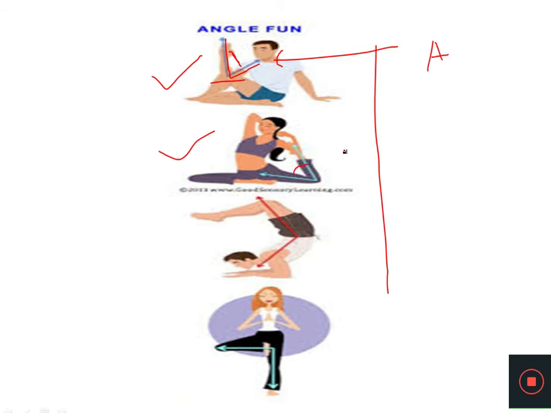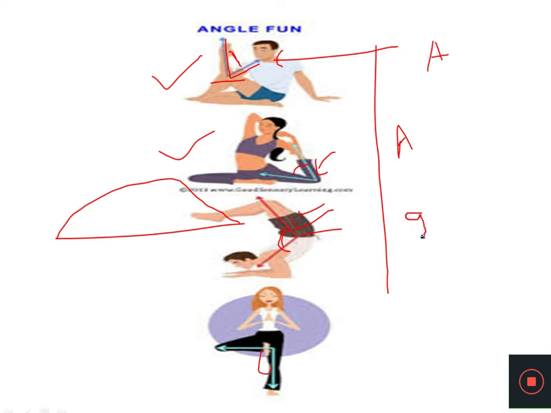Here also this angle is an acute angle because the degree or the measurement between these two rays is less than the right angle. Here you can see this is one kind of angle and this is again another kind of angle. This angle looks like an acute angle, or you could say an obtuse angle, but when you measure it using the protractor, you will find the degree of this angle is 90 degrees.